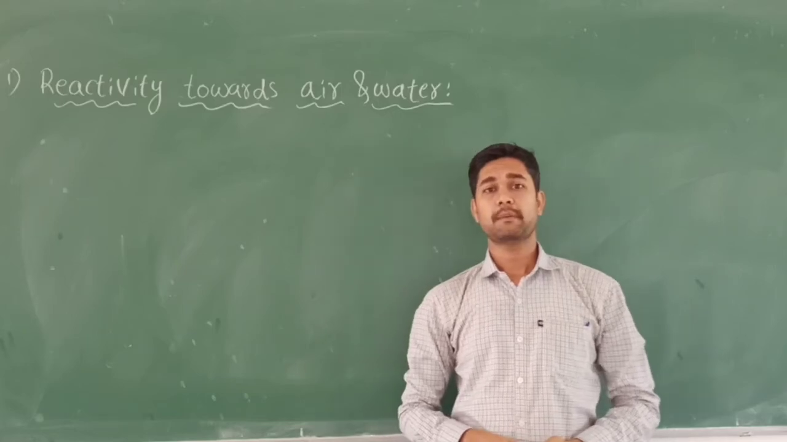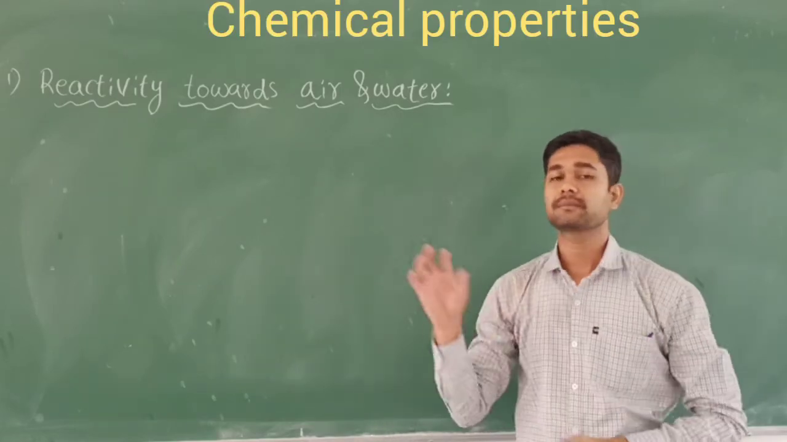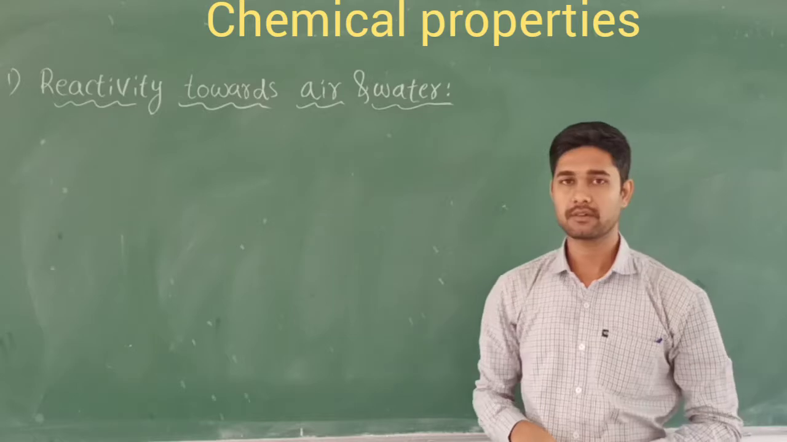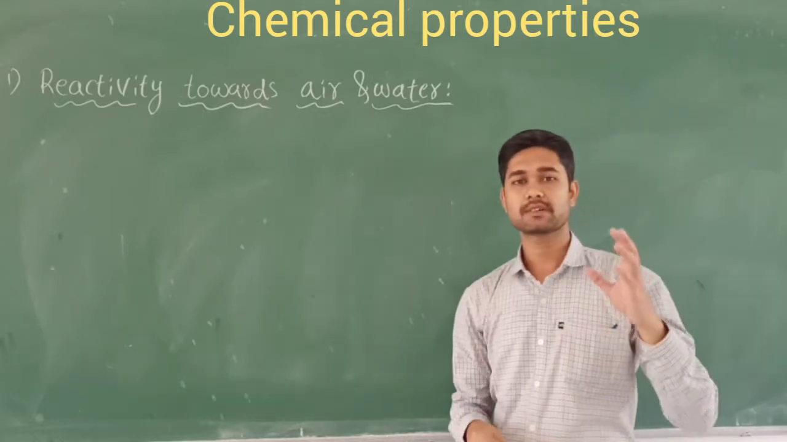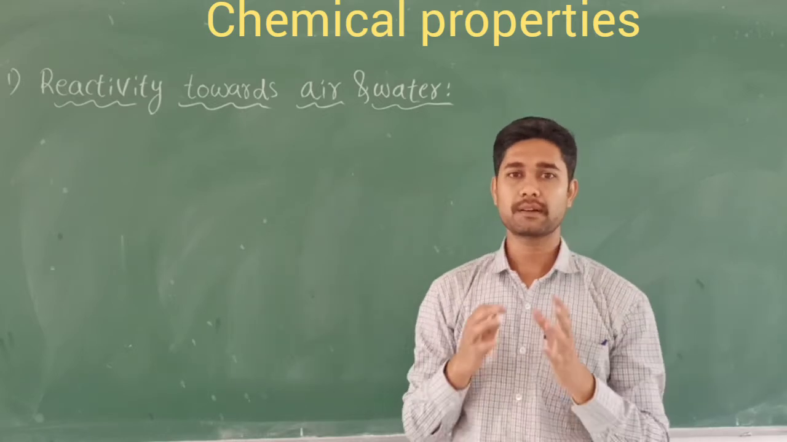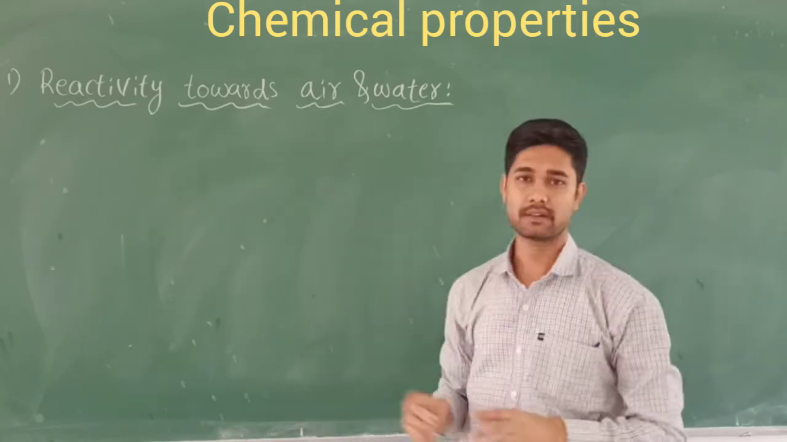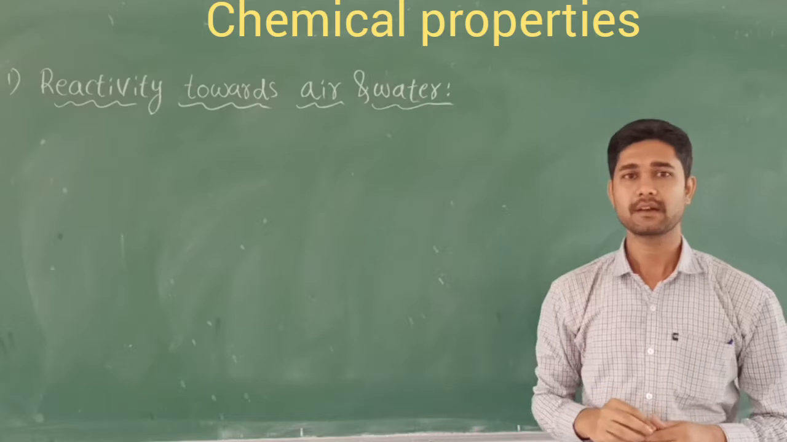Let's discuss the chemical properties of the alkaline earth metals. First, let's look at the reactivity towards air and water. All these group 2 elements are going to react vigorously with air and water.